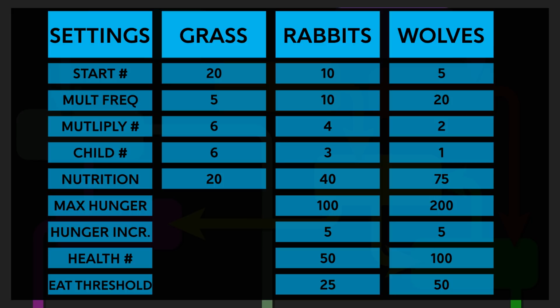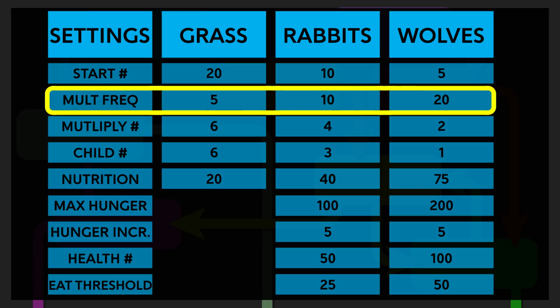And there's a few takeaways from these settings right now. The first is that we notice that our multiply frequencies are all multiples of 5. So grass at every 5 turns, rabbits every 10 turns, wolves every 20. So we know that there's going to be changes on every multiple of 5 in our turns because that's when things are going to multiply.